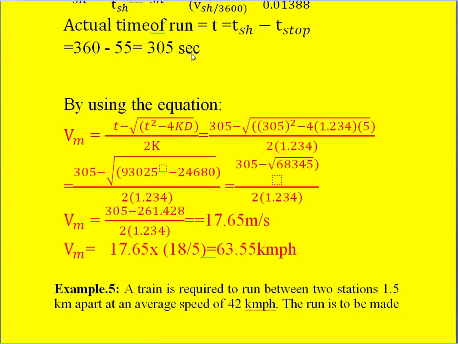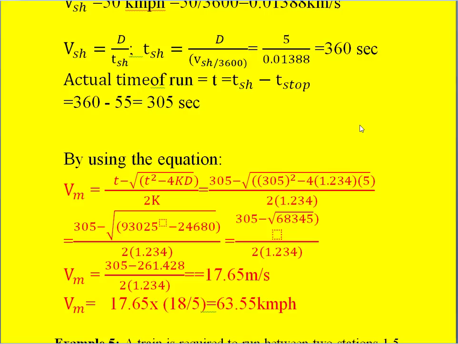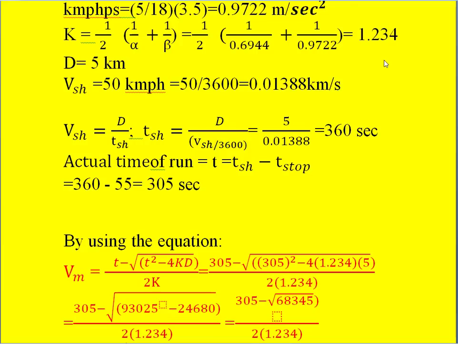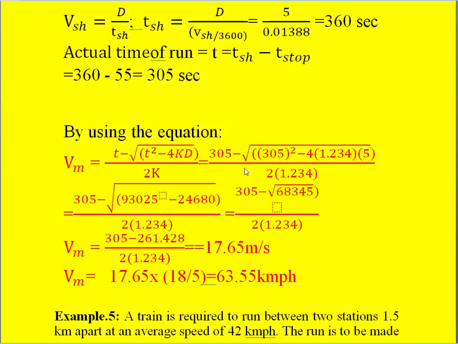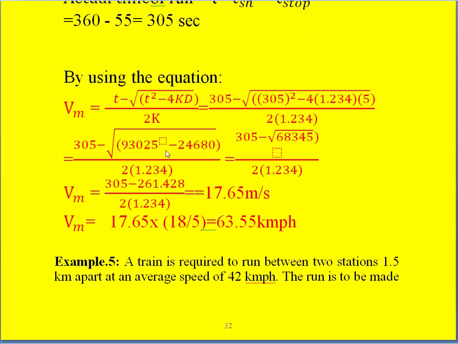So minus root of 305 whole square minus 4 into the k value we just calculated, 1.234, into D, that is 5 kilometers, divided by 2 into 1.234. Once we simplify this, we get 305 minus 261.428 divided by 2 into 1.234. Finally we get 17.65 meter per second.